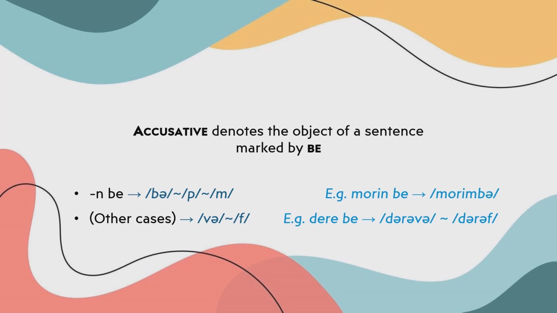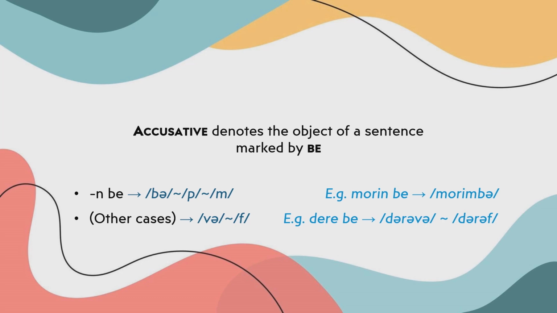On the other hand, if it's attached to other kinds of words, by which I mean words ending with other consonants or vowels, it will sound like v or f. For example, dr b will sound like drv or drf. Hope this won't confuse beginners.